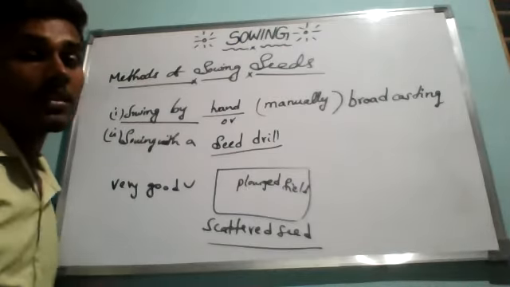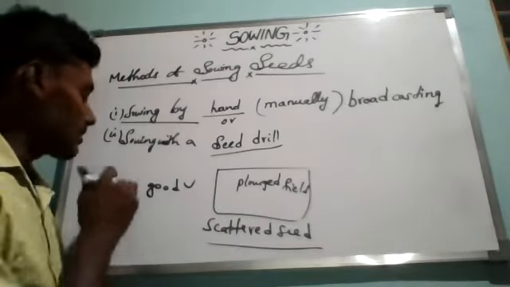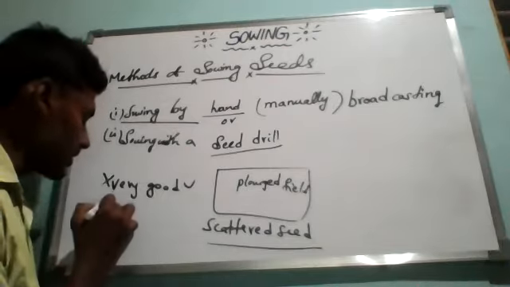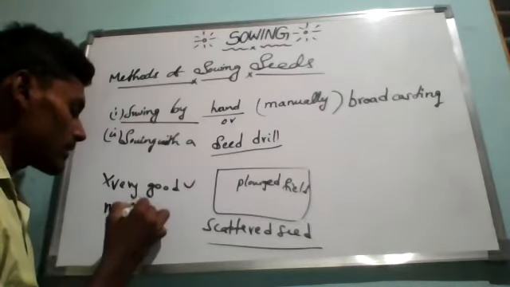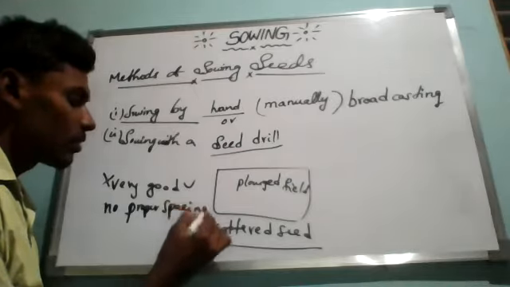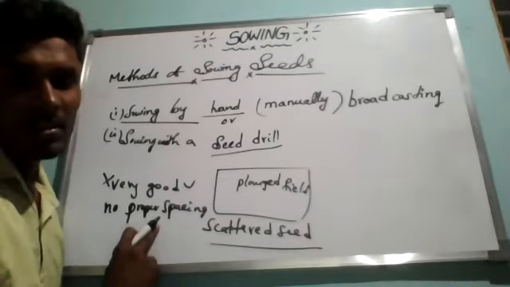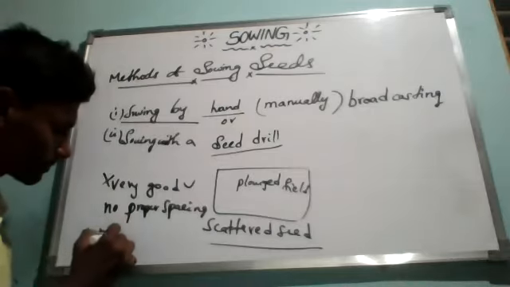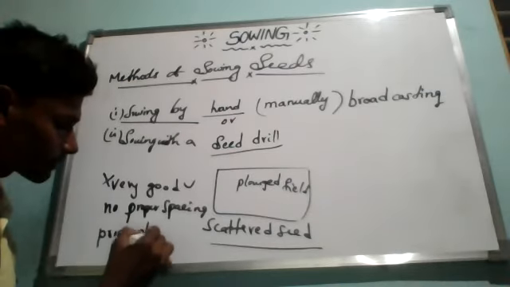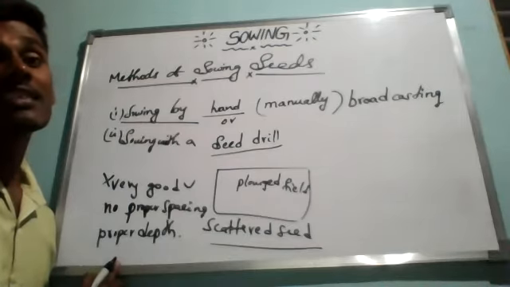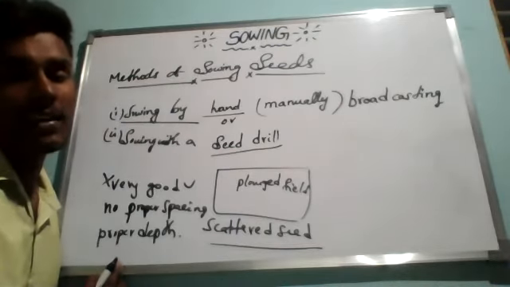That is why this method is not very good: there is no proper spacing, or proper depth at which the seeds are sown by hand.